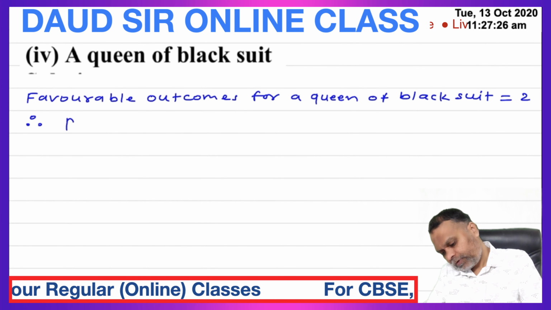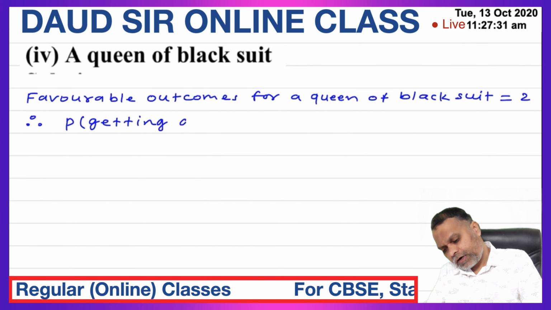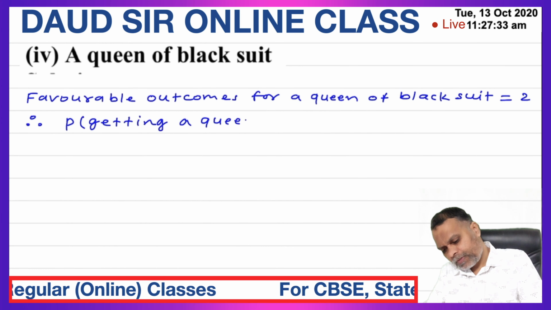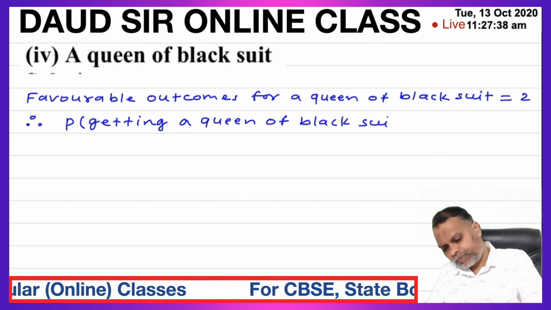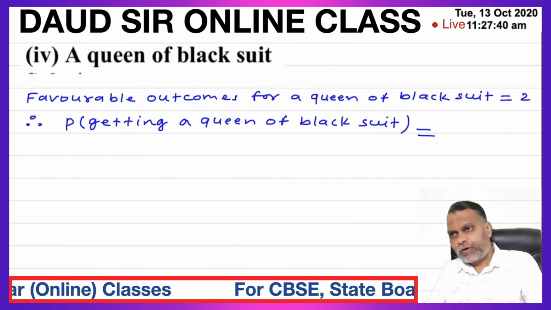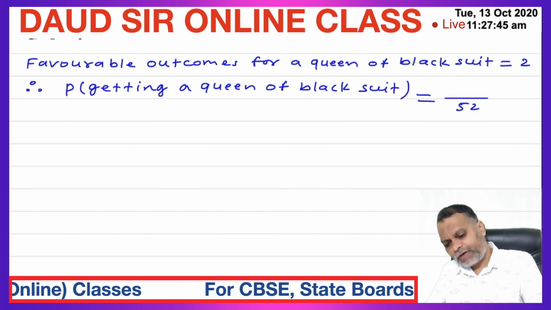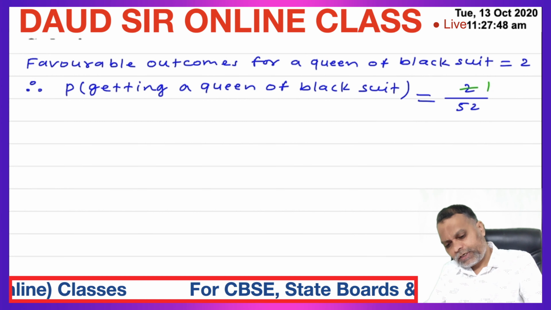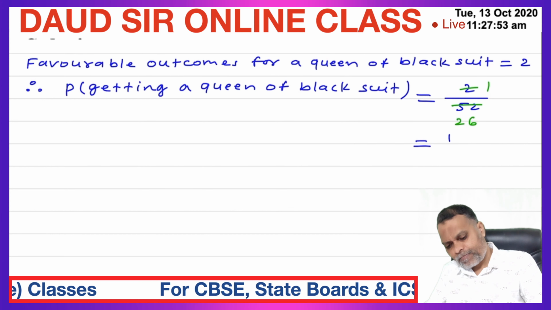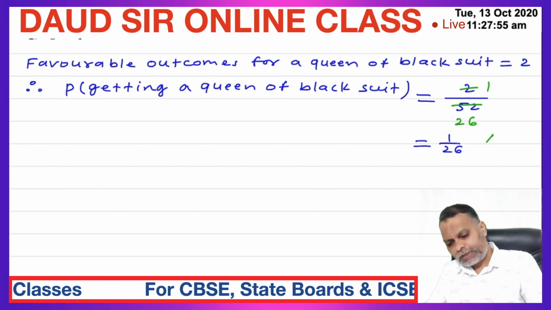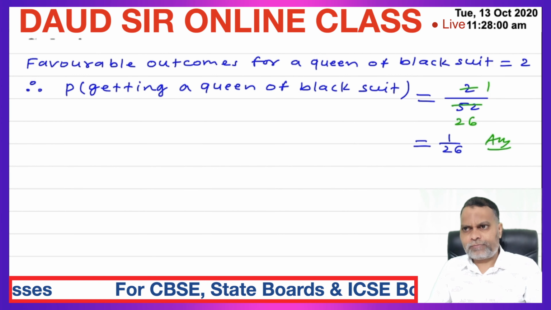Therefore probability of getting a queen of black suit is equal to favorable outcome 2 upon total number of cards 52. That is 1 upon 26. This is the probability of getting a queen of black suit.